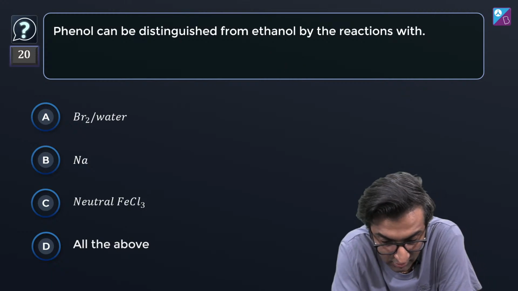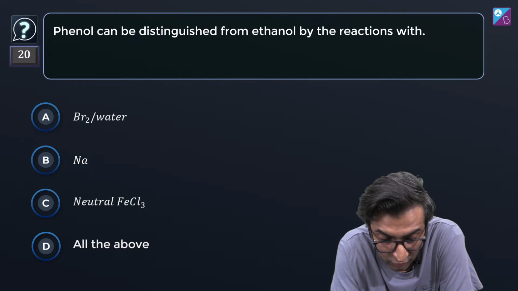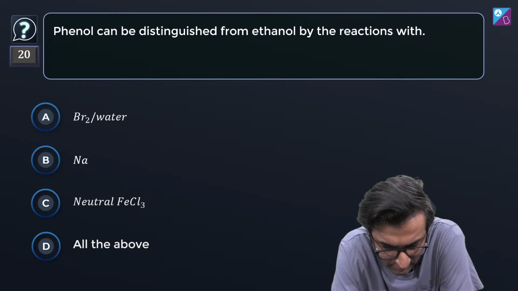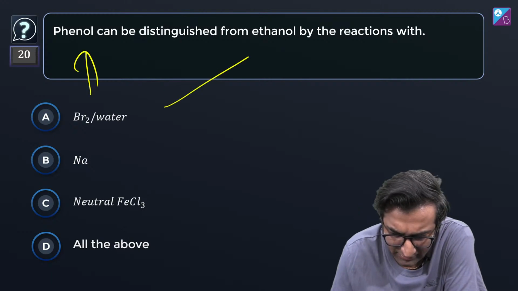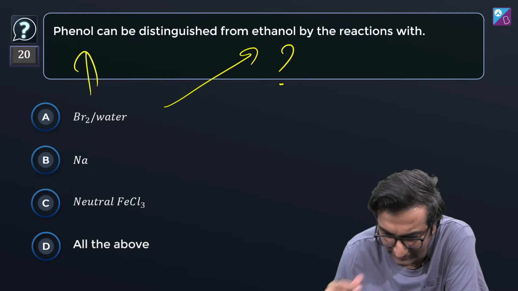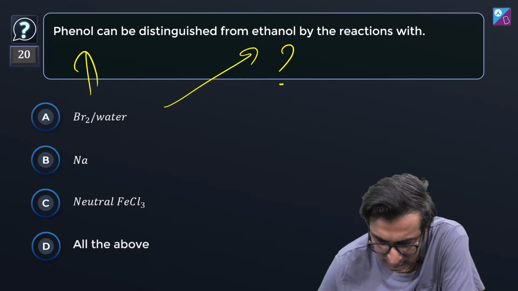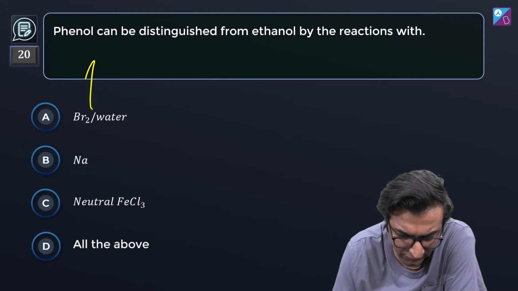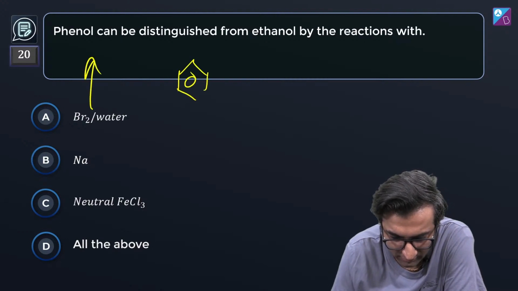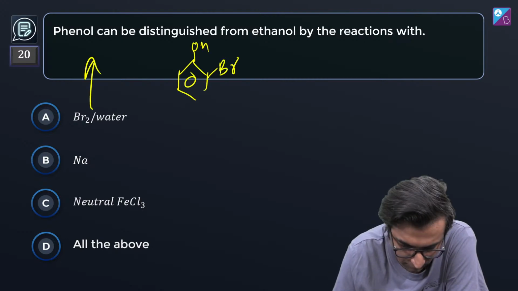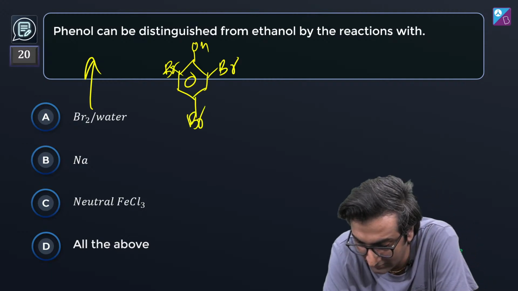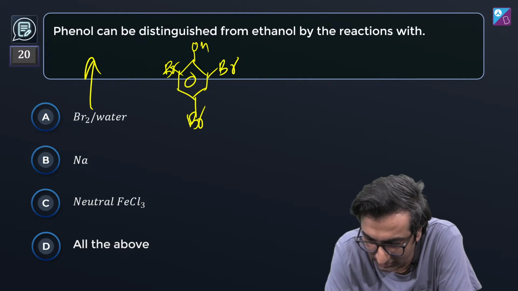Not in water. Phenol can be distinguished from ethanol by what reactions? Okay. What does bromine water do? Bromine water reacts with phenol for sure. Does it react with ethanol? I don't think it reacts with ethanol. What do you think? आपको क्या लगता है? Does it react with ethanol? Reacts with phenol for sure, right? You're gonna get all of these, like a trisubstituted compound because of how reactive this makes it, right?